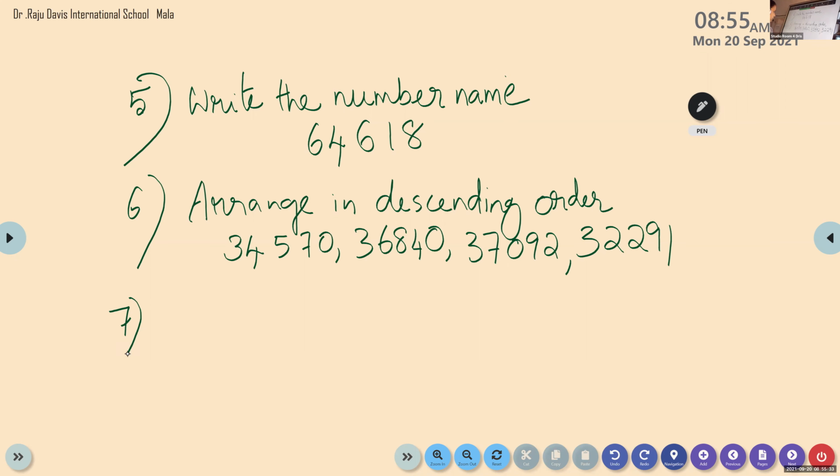So we have 1, 2, 3, 4 numbers. Next, write the given numbers.